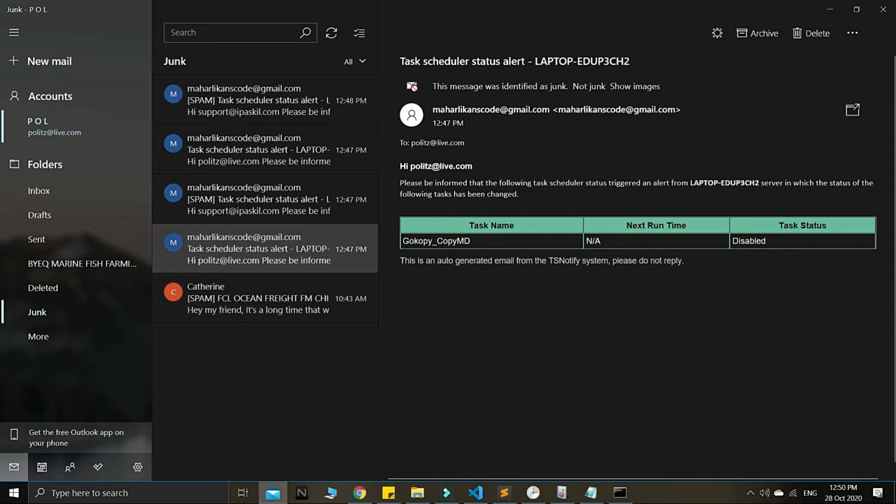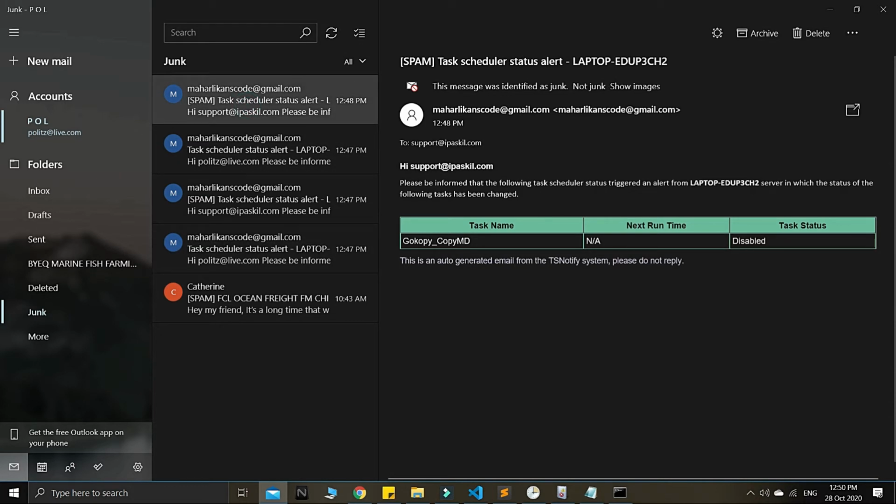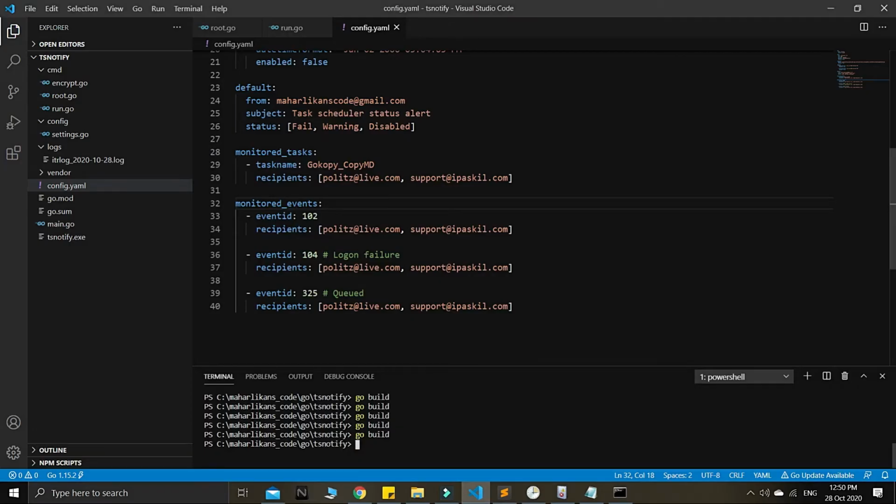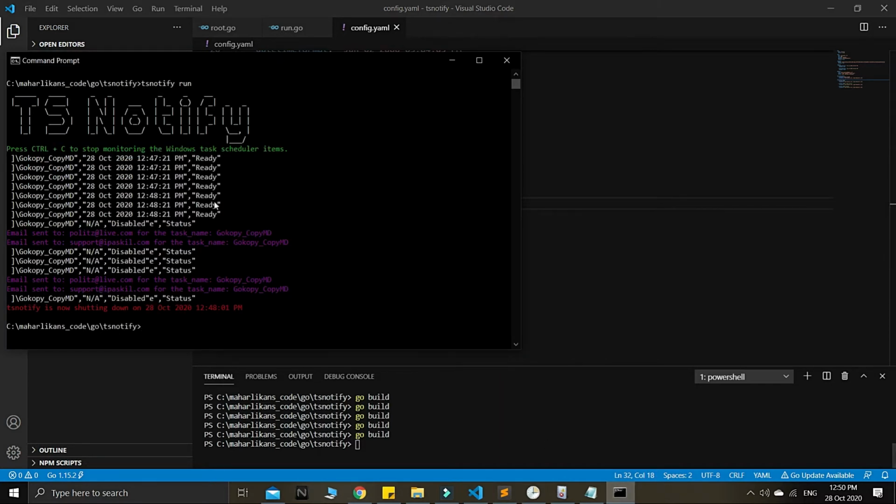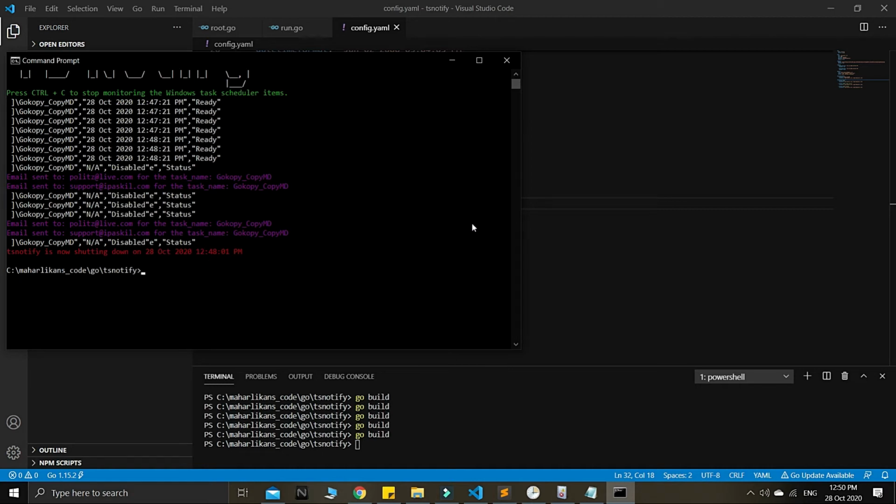So right now we received this kind of email, and my other email, which is the support Epascal, has also received the same email regarding this one. So whatever the emails there, these recipients, guys, will all be notified immediately. So okay, our software now is totally working, guys.